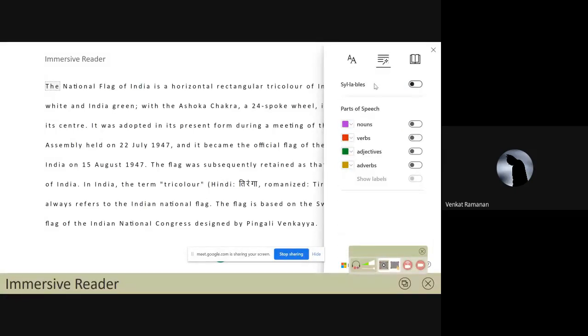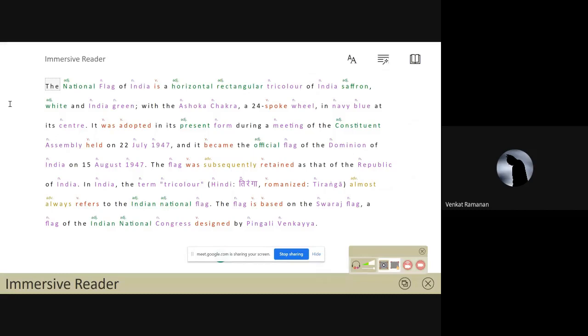So as an English teacher, you want to pick one paragraph and talk about what are the nouns, verbs, adjectives, adverbs that are the parts of speech. So now once you select noun, automatically all the nouns will be highlighted in this color. So it's a very simple process. And then verbs, similarly, verbs are in red. Similarly, adjectives and adverbs. So I wanted to label the entire paragraph for the students. So I can do that. So now the entire paragraph is available for me, split into different parts of speech.